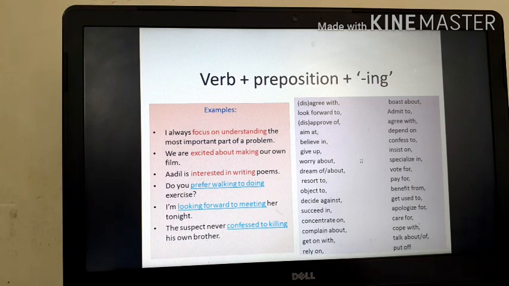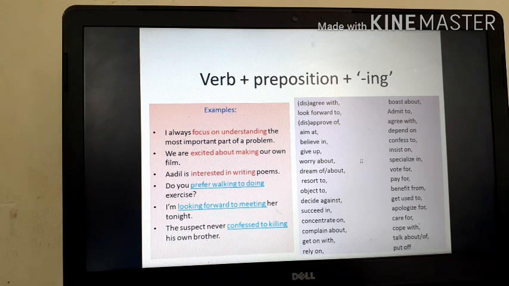See, I have written some examples here as well. I always focus on understanding the most important part of the problem. We are excited about making our own film. Adil is interested in writing poems. Now see the last three sentences. Do you prefer walking to doing exercise? I am looking forward to meeting her tonight. The suspect never confessed to killing his own brother.